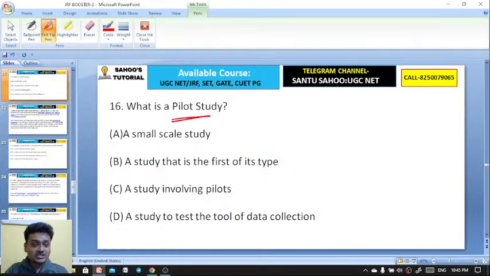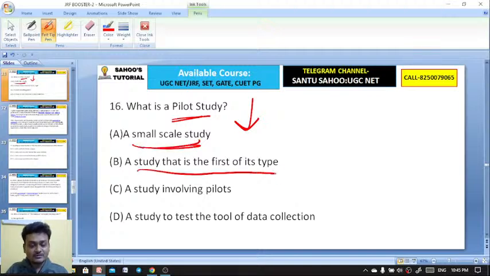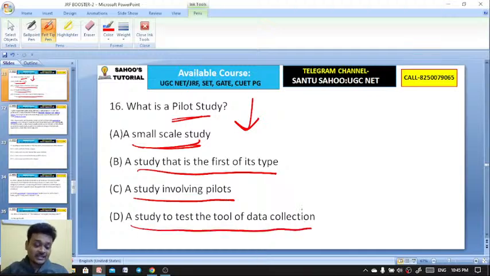What is a pilot study? Pilot study क्या है? In research, is it a small scale study, a study that is the first of its type, a study involving pilots, or a study to test the tool of data collection? What is a pilot study here? Tell me.